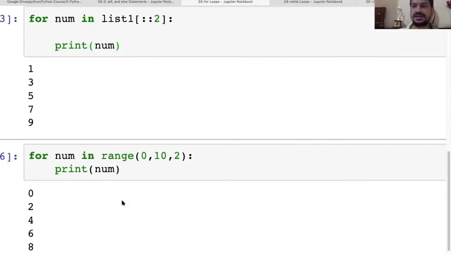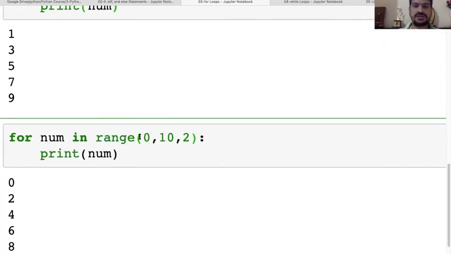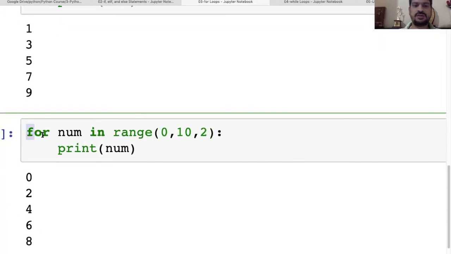Let's see another function related to the for loop that we'll use frequently, which is range. Range is a function which will tell us the range of values that we are giving to the for loop. So in this statement, if you see, there is a for loop. We start with for, then the variable, then the keyword in, and then we put the object.